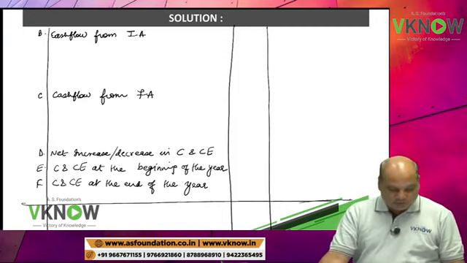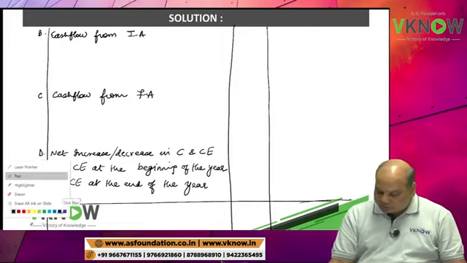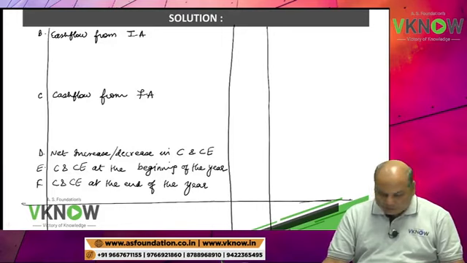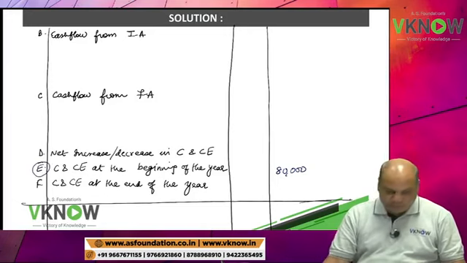Yes. So this question is very easy. Then we'll take some difficult questions also. Don't worry. So this question has opening cash and bank balance 80,000. So you will write here point number E.